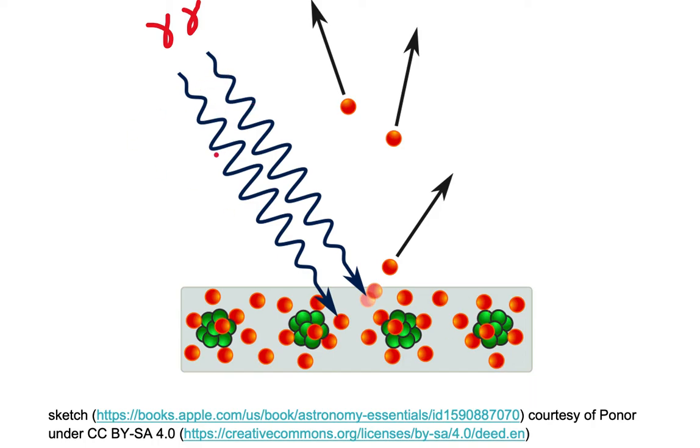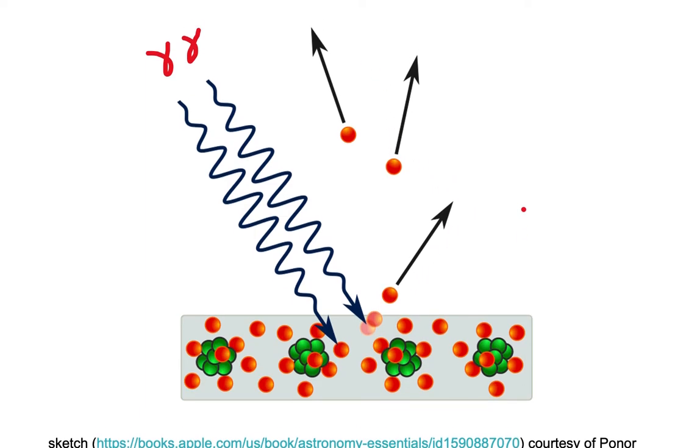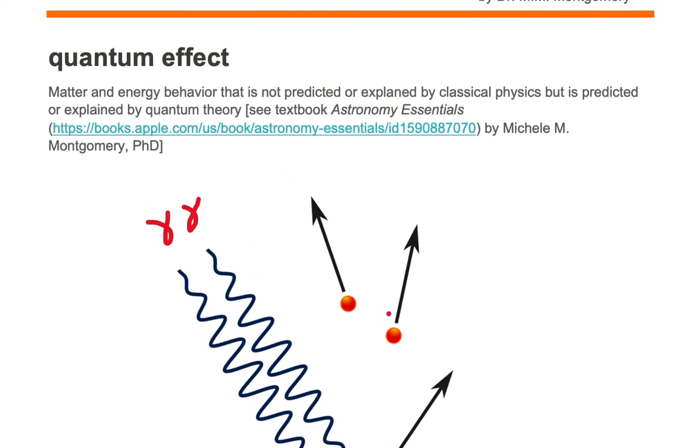The two individual photons traveling like a wave strike the electrons bound in the metal, liberating the electrons. The photons give energy to the electrons bound in the atoms within the metal, liberating the electrons from the bar of metal. This effect, known as the photoelectric effect, cannot be explained or predicted by classical physics.